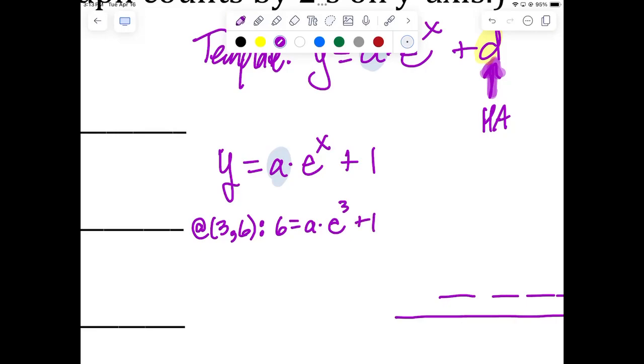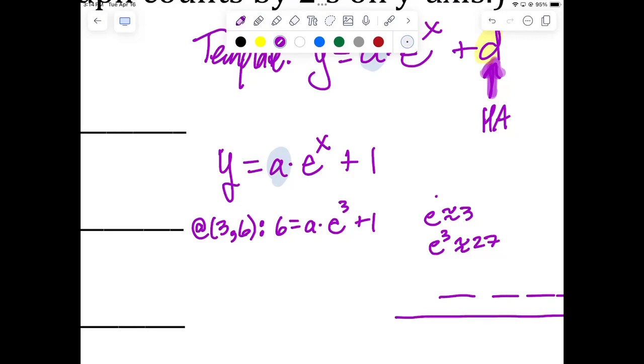Now, here's what you got to get comfortable with. This is the first time you've seen e as a number. E cubed is also a number. E is about 3, isn't it? So off to the side, if e is about 3, then e cubed is about 3 cubed, which is 27. So I'm going to just keep e cubed as a number. I don't want you to go to the calculator and type in e cubed, because then you're going to have this long, ugly decimal that goes on forever. But if you keep it as e cubed, it's exact.